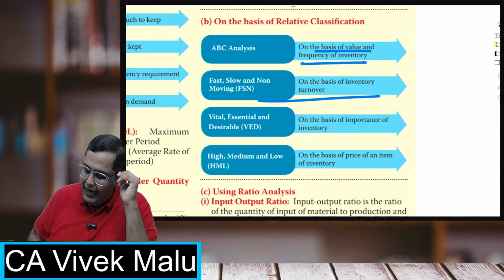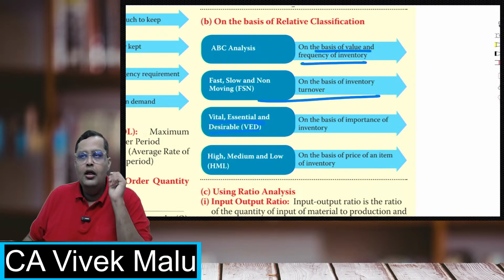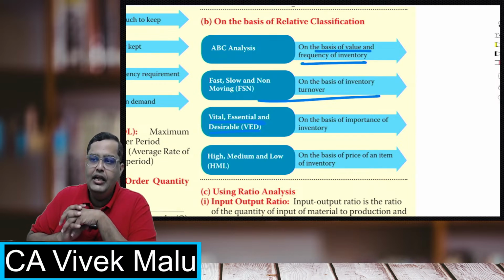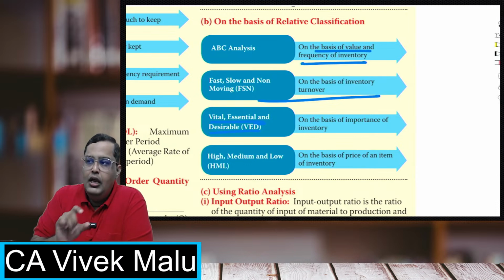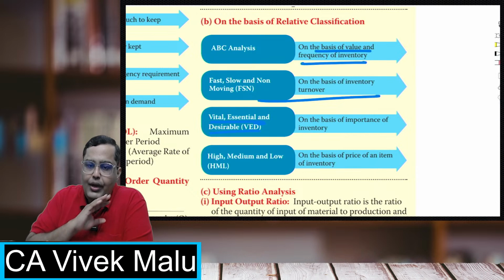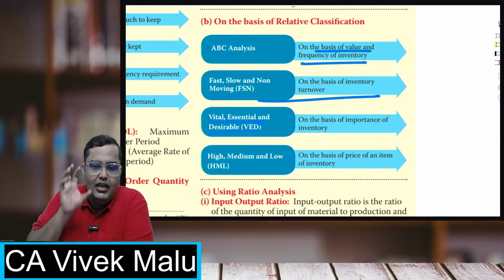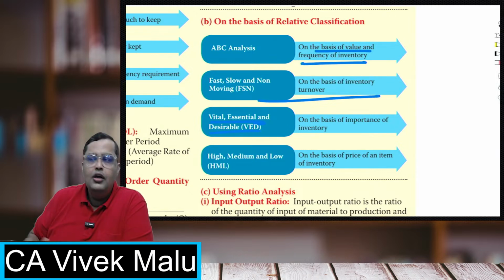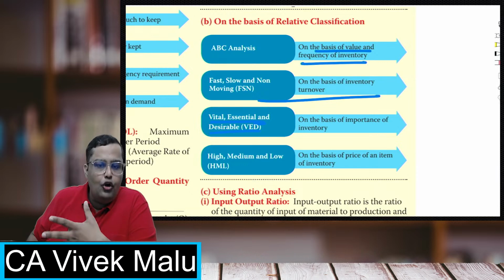The third one is vital, essential, desirable. Now, what are these? You have to divide your raw materials into three categories. Vital is something which, if it is not there, your production will stop. You can't do anything about it. Essential is something which, if it is not there, production will not stop, but the quality will get hampered.